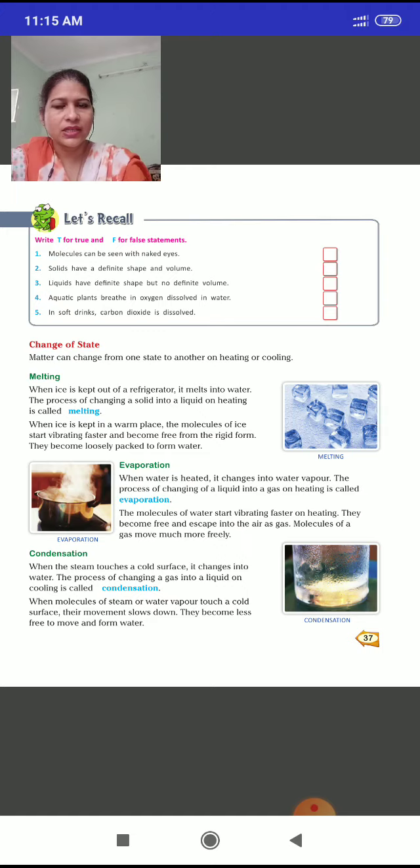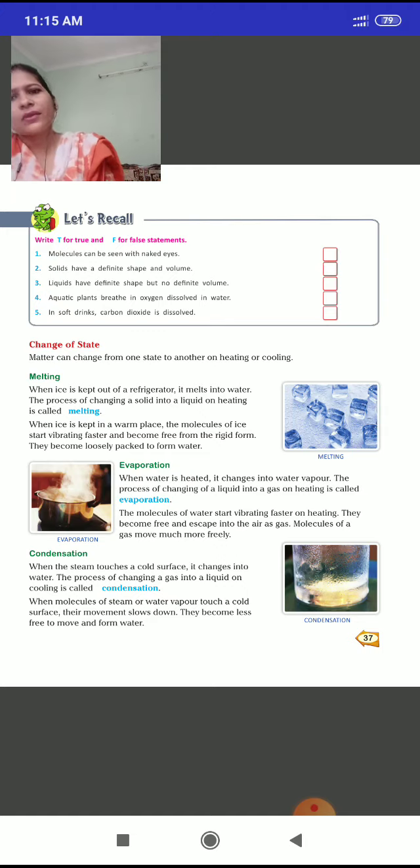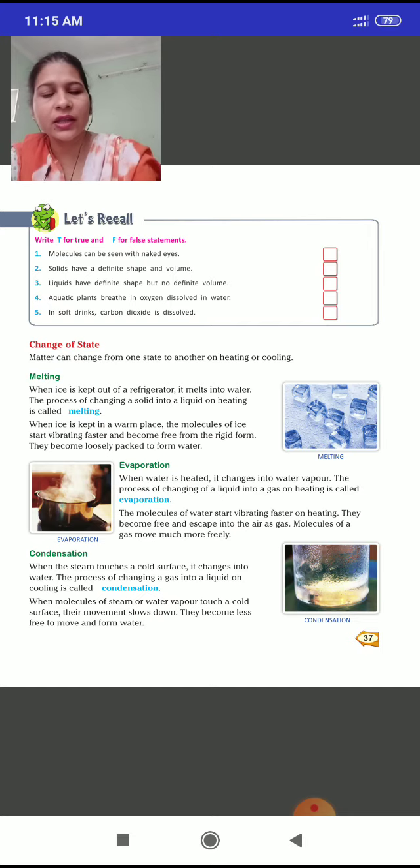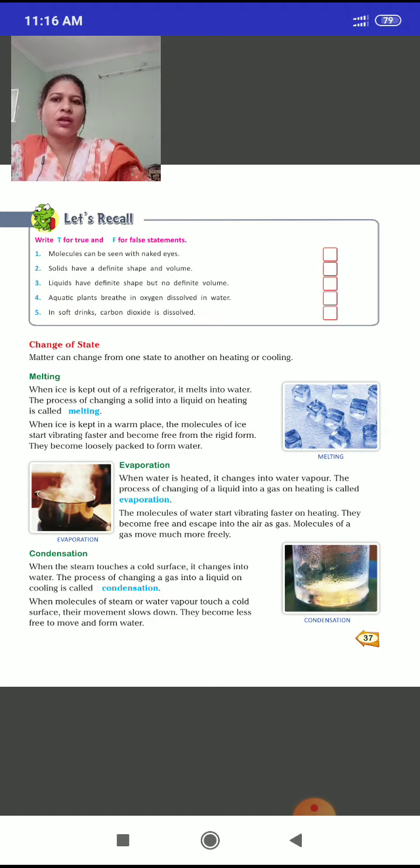Now condensation. When you turn off the gas after the water is boiled and steam is coming out, you cover the container with a lid. After some time, when you remove the lid, you can see some water drops on the plate or on the lid. Those drops become water again.